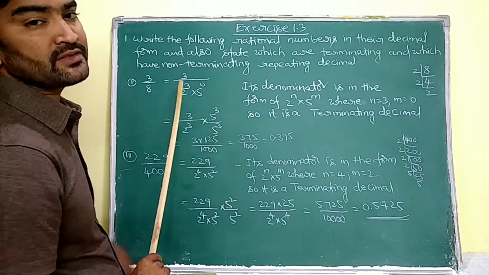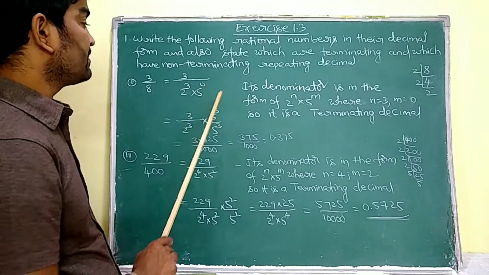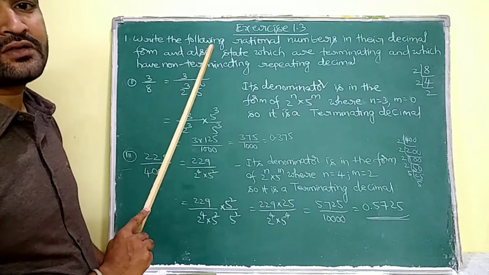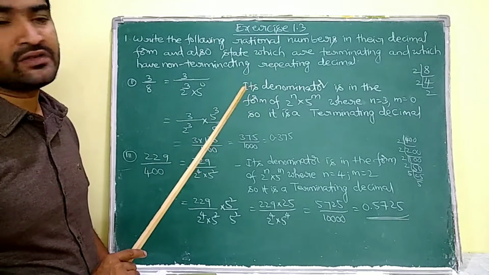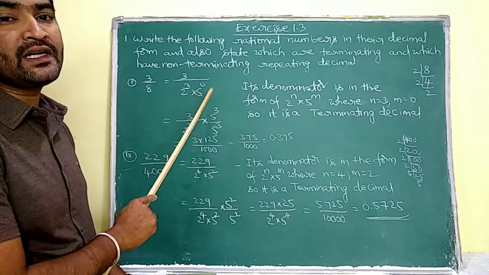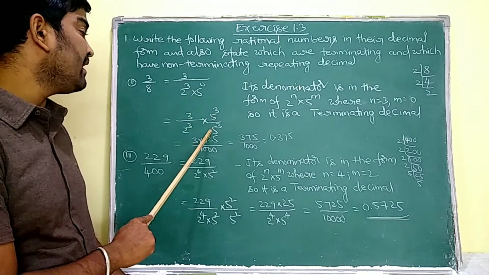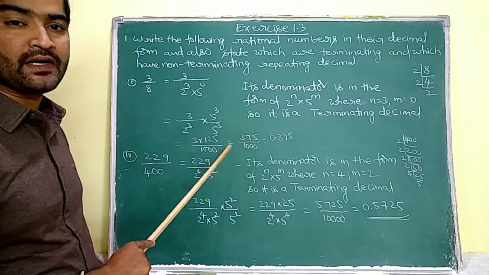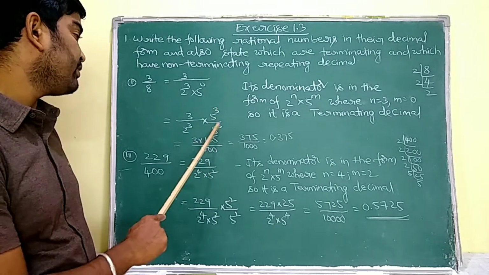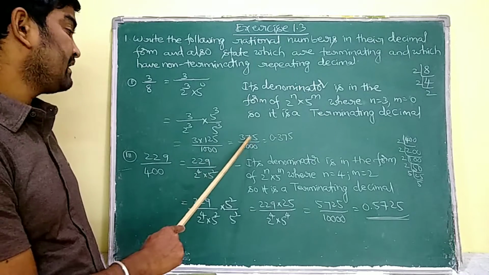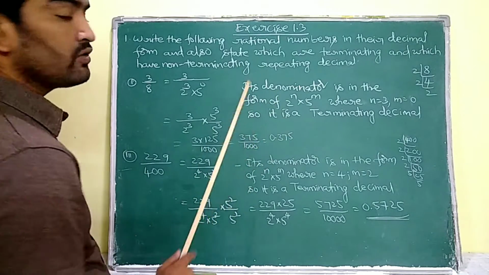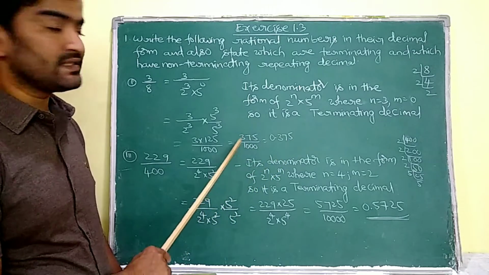Now we have to express its decimal expansion. So here I am having 2 for 3 times. So I have to pair up 2's and 5's. Here I am having 0 5's. So I am going to multiply this with 5 cube and divide with the 5 cube to pair up 2's and 5's. So here 3 into 125 by 2 cube into 5 cube, which is 1000. That is nothing but 375 by 1000. That is equal to 0.375.